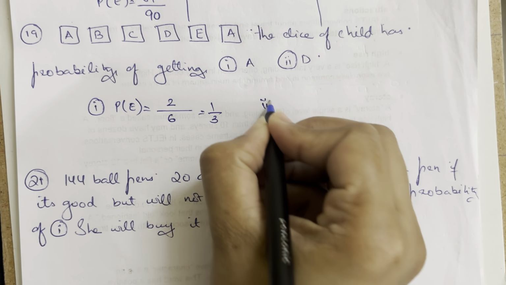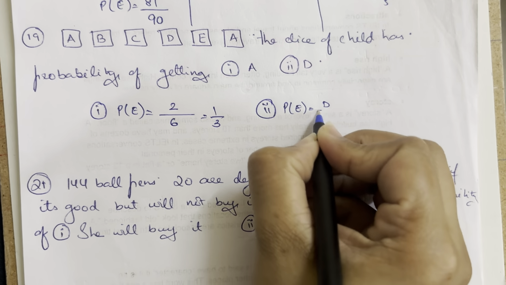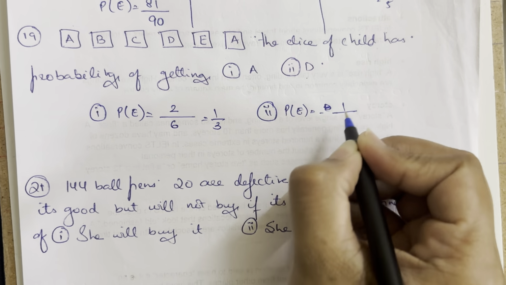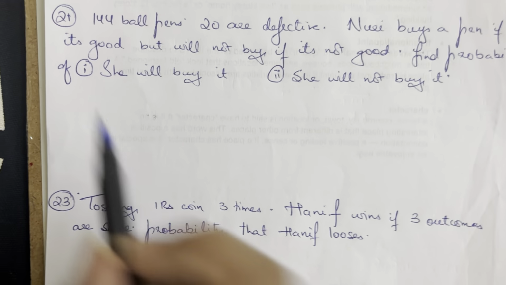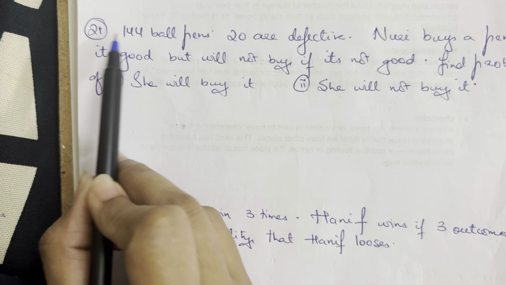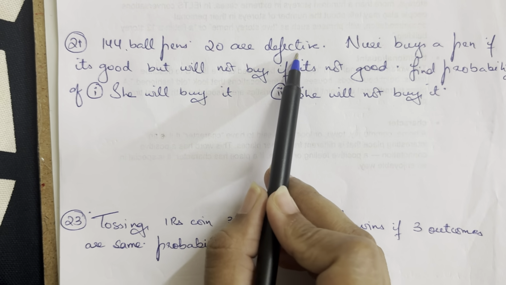The second one is, what is the probability of getting a D? Probability of the event is equal to, D is 1, so 1 upon 6 is what you get for this one. Finished, simple question. The next one is, there are 144 pens in a lot or something. 20 pens are defective.